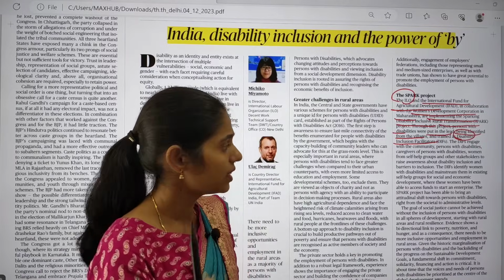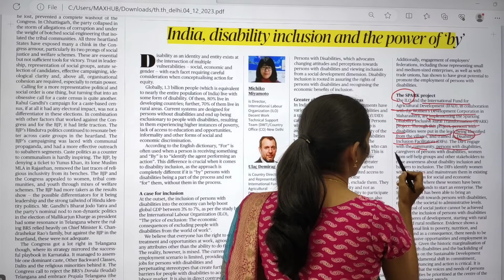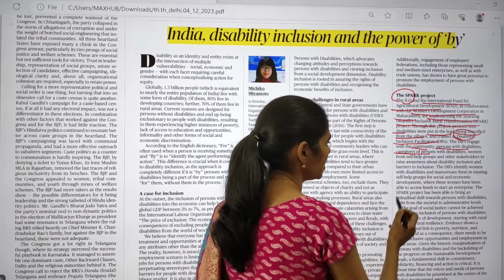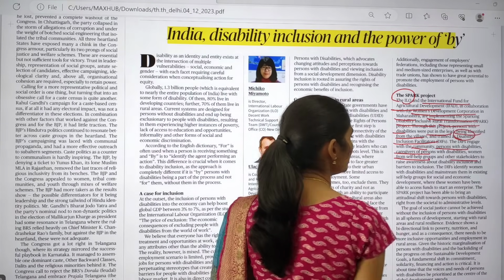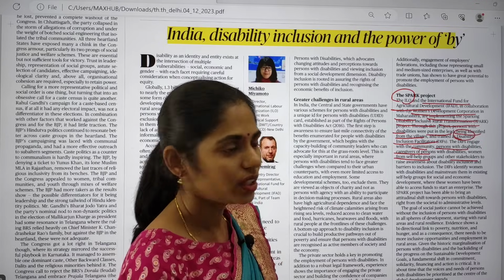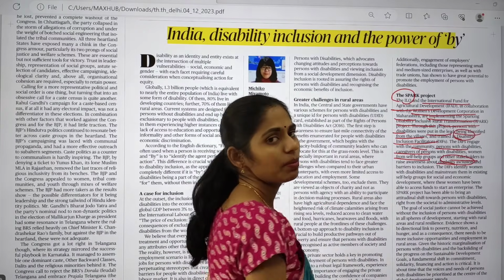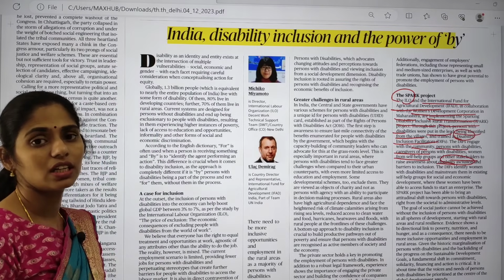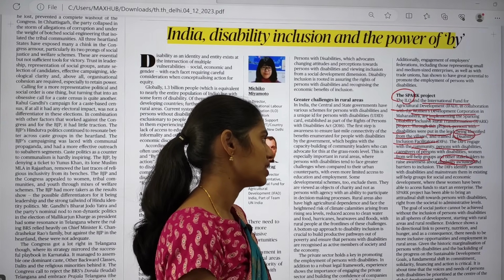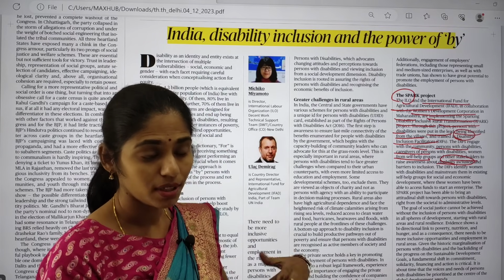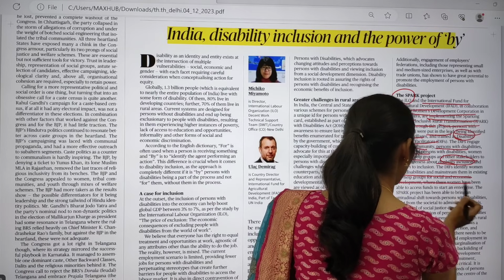After they get training, they will engage with the community, the people with disabilities and the caregivers of these persons with disabilities. They will also be talking with the self-help groups and other stakeholders, and finally that will improve awareness about disability inclusion. They will also be dealing with the barriers to inclusion. And people with disabilities have to come and mingle with the mainstream. So this is one important idea behind this scheme.